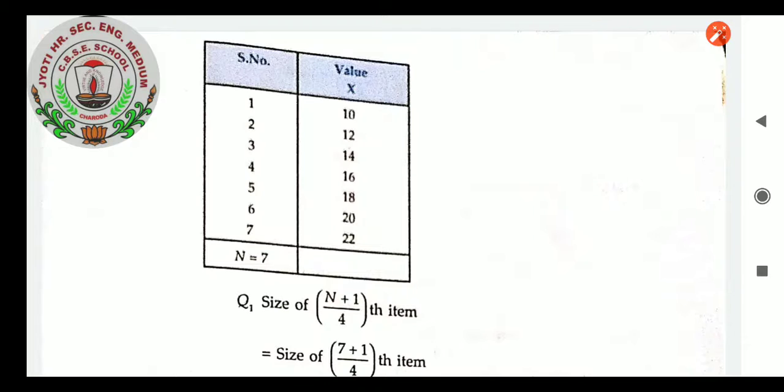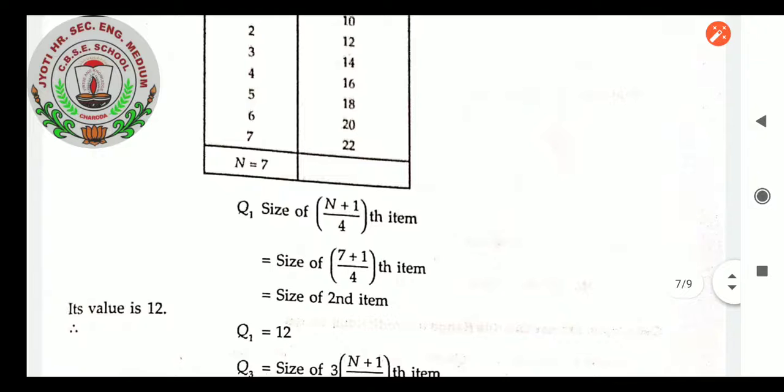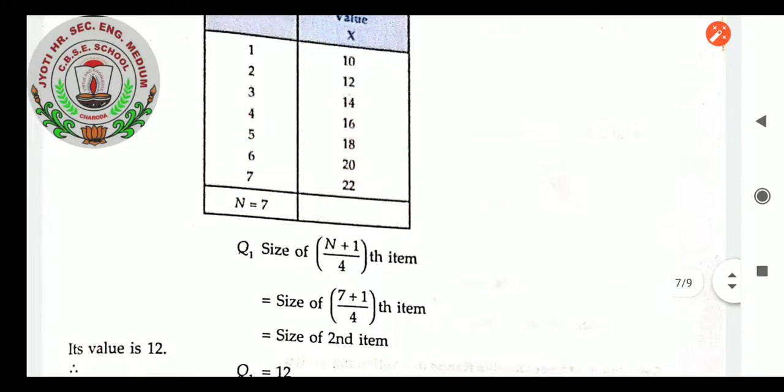So for Q1, the formula for interquartile range, as we have learnt in the median chapter, is the size of the (n plus 1) by 4th item. So n plus 1: 7 plus 1 is 8, divided by 4, which divides the series into the first part. 8 by 4 is 2, so up to 2, it is the first quartile Q1. The second item is 12, so the size of the second item is 12. So the first quartile value is 12.